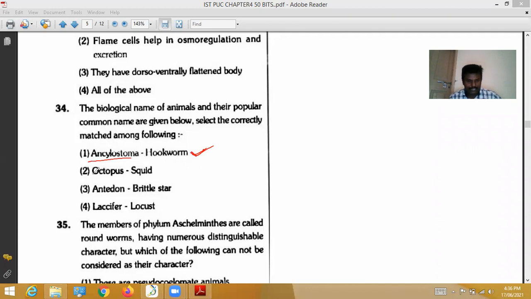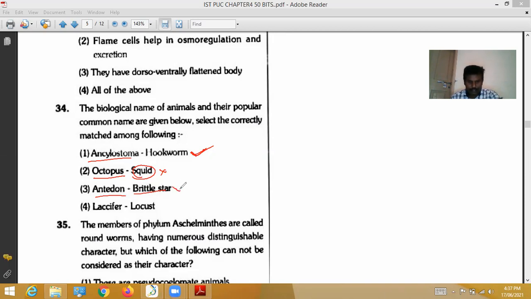Next, octopus. Here it is given as squid. Actually, the octopus is not a brittle star; the brittle star is Ophiothrix. They have given another one, so it is a wrong option. Antedon is given as brittle star, which is also wrong; Antedon is not correctly matched with brittle star.